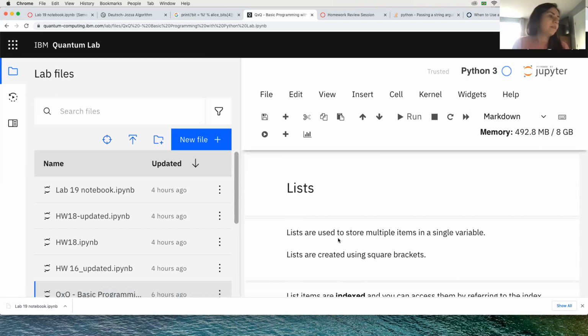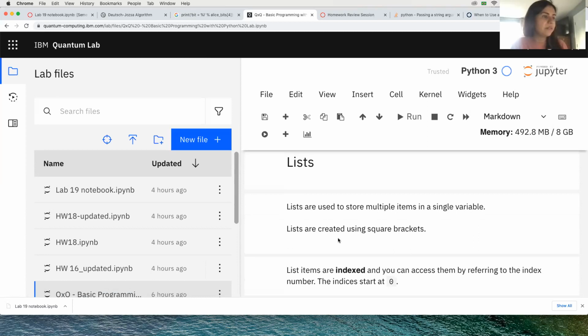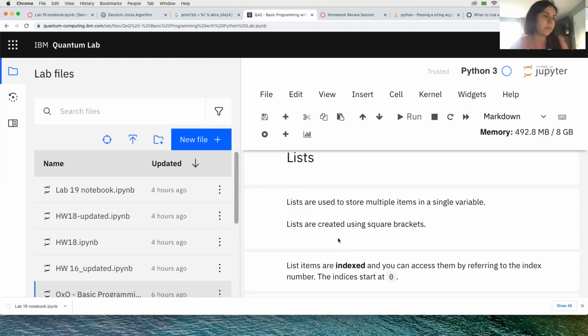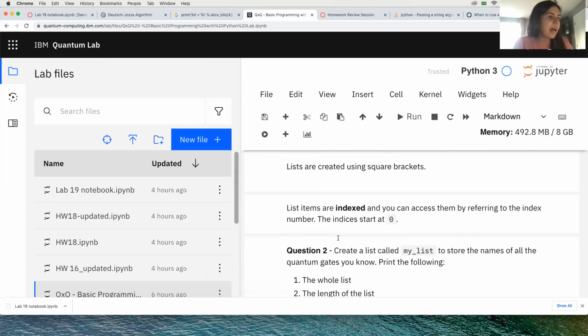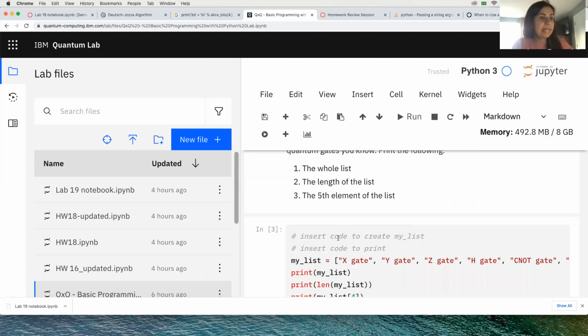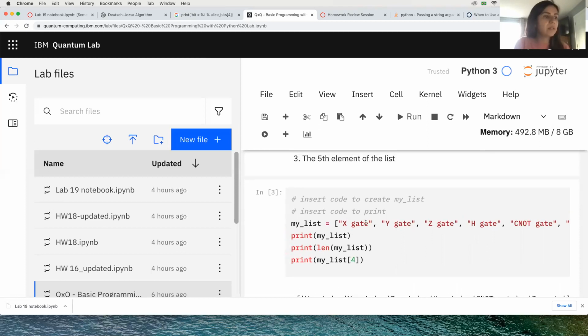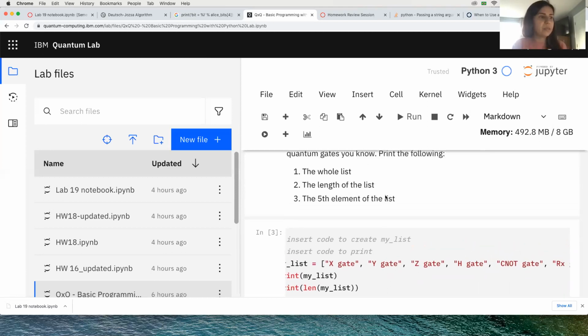Now next topic. Lists. Lists are used to store multiple items in a single variable. Lists are created using square brackets. List items are indexed, and you can access them by referring to the index number. The indices start at 0. In any list you write in Python, the index of the first element is 0. Then it's 0, 1, 2, 3, and so on. It doesn't start at 1, so it's something to pay attention to.